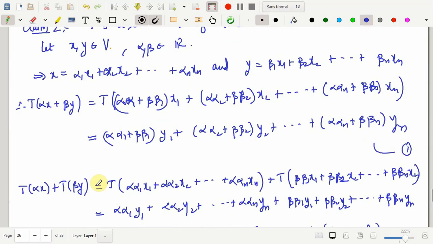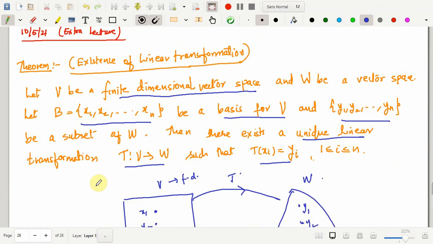Once again let us recall the statement. If we have a basis for V, since V is a finite dimensional vector space, V is going to have a finite basis, and now I have corresponding n elements coming from W. It can be anything, there is no restriction on this set. Then there exists a unique linear transformation from V to W which takes each xi to yi.